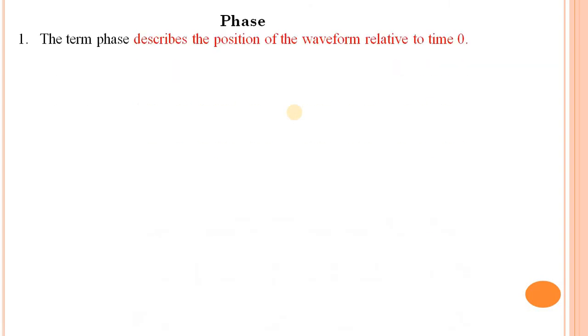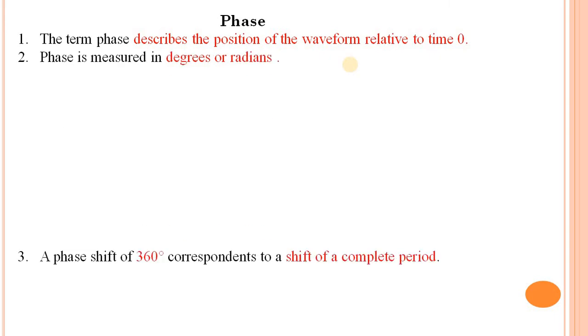Next point is phase. Phase describes the position of the waveform relative to time zero. Phase means the position of the waveform, and the phase is measured in degrees or radians.